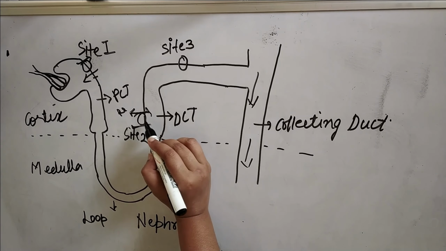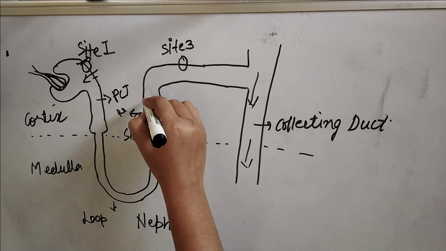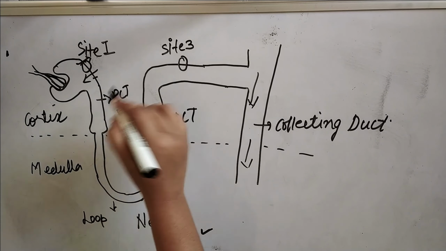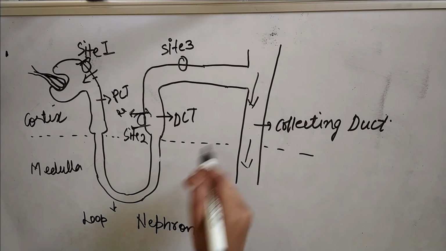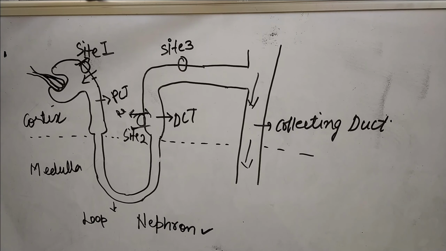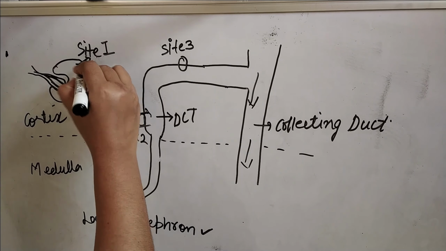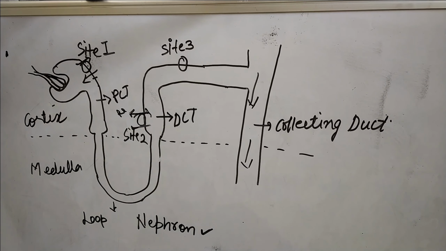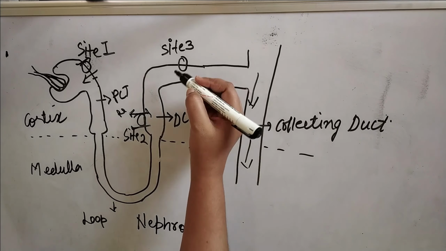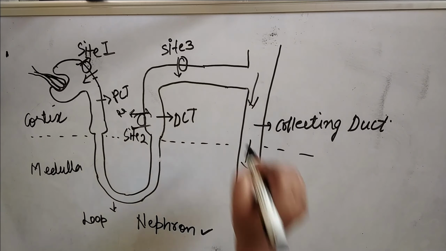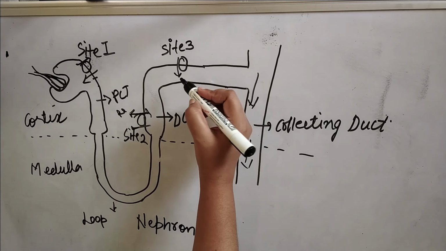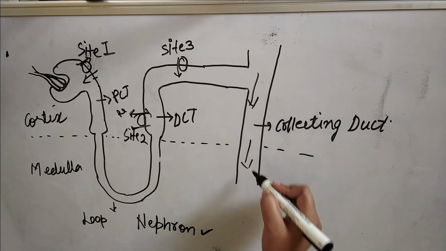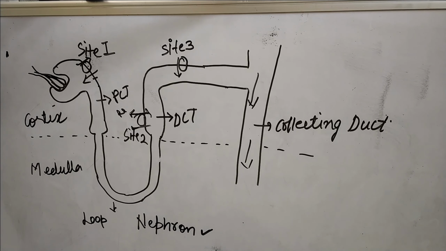If the ions present inside the nephron are here, they can easily be excreted out. But if they go outside into the cortex, then reabsorption will take place and again they will enter the body. So these diuretics affect these channels through which the entry or exit of ions or water takes place. Because of that, once the ions enter inside the nephron, they will be collected in the collecting duct and pass through the urethra.